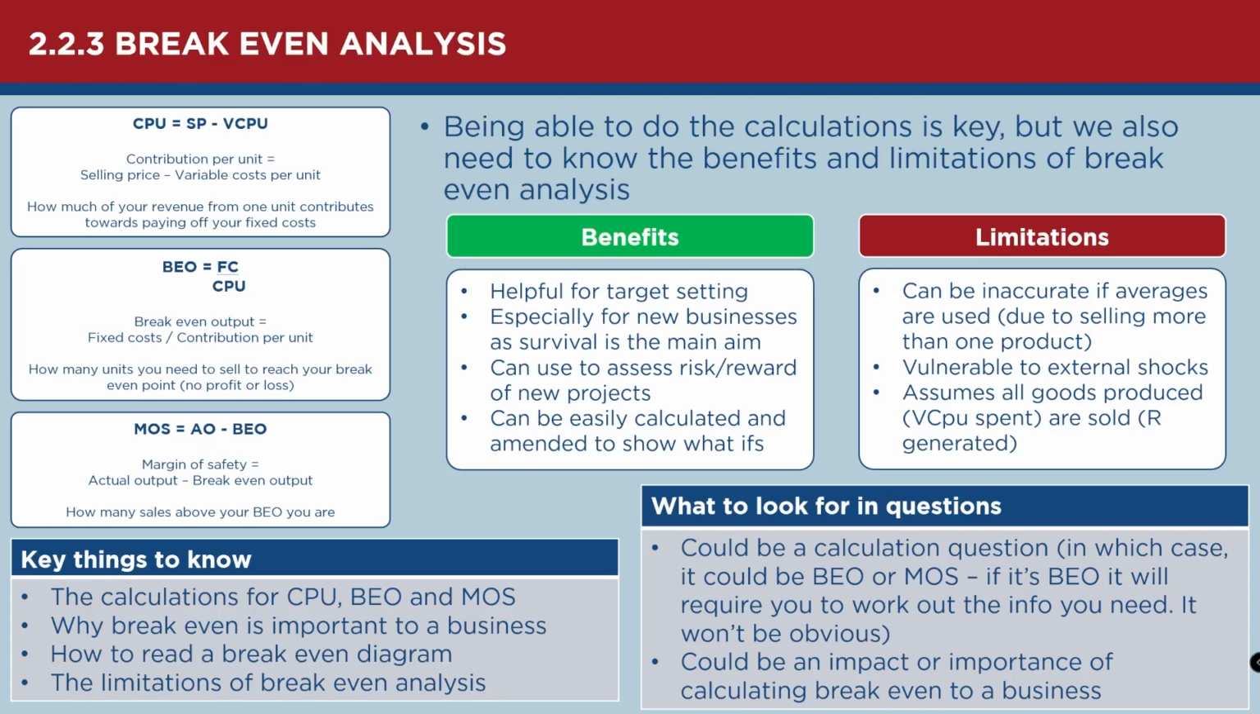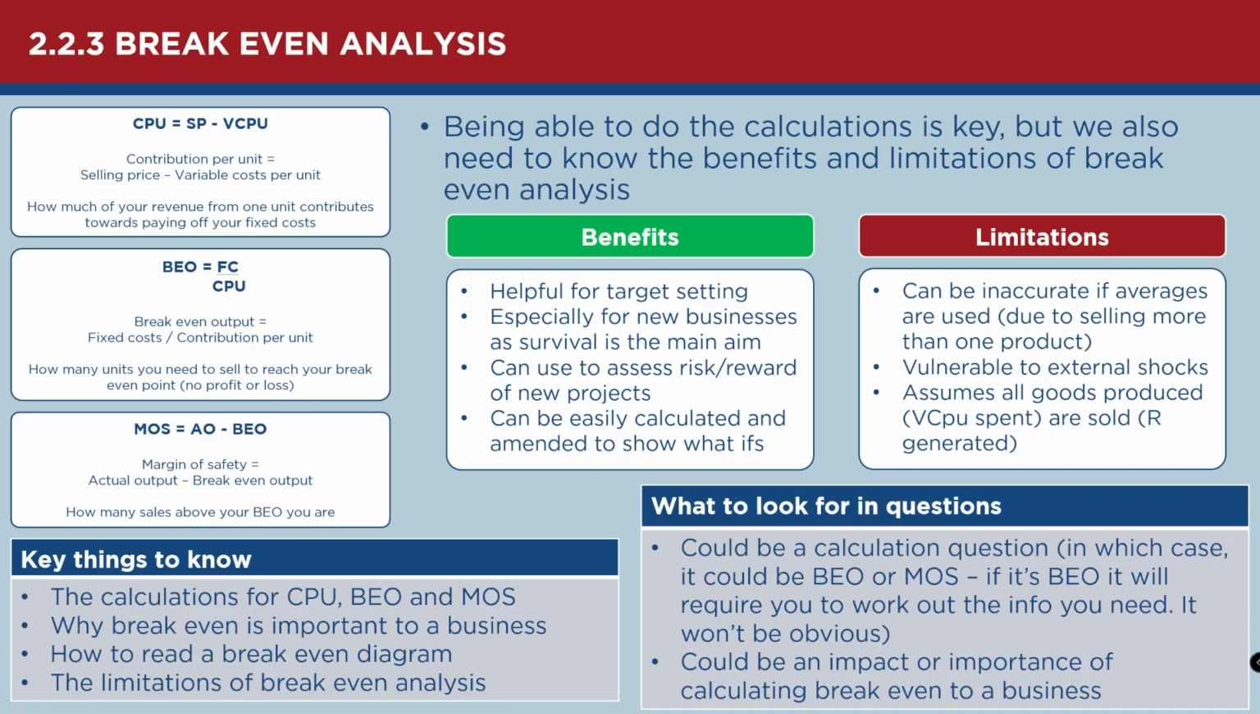So then your break-even output is fixed costs divided by contribution per unit, and that is basically how many units you need to sell to reach your break-even point where you make no profit, no loss. And then the last of the 3 calculations is margin of safety, which is your actual output minus your break-even output. And that just tells you how far above your break-even output you are.